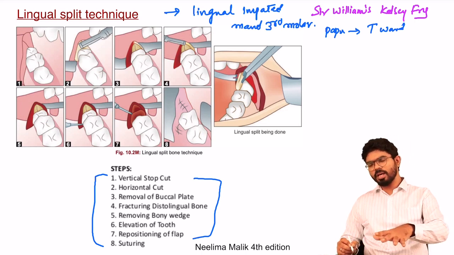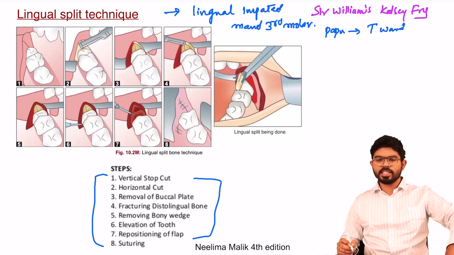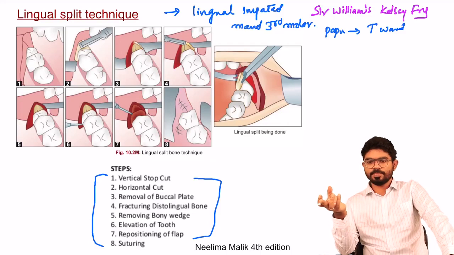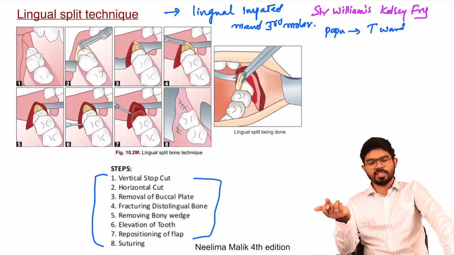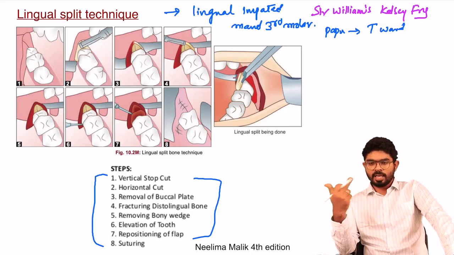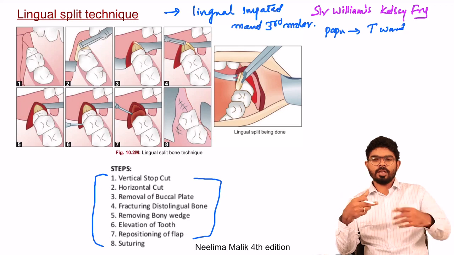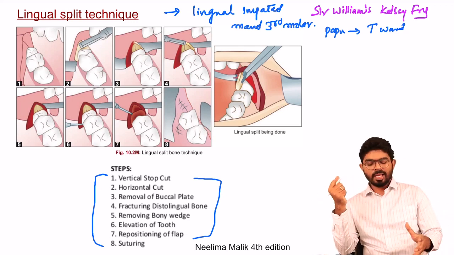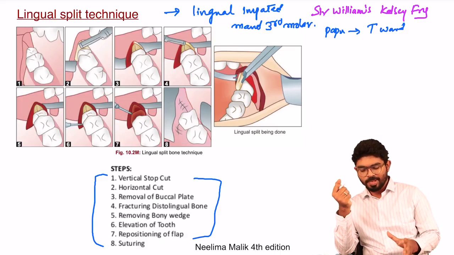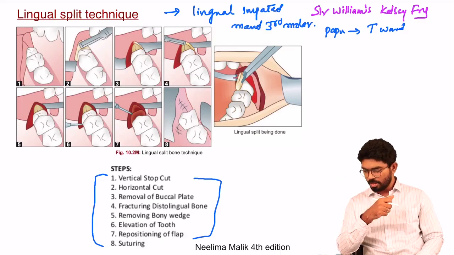Initially, it's very simple. As for every extracted tooth, you have to give a local anesthesia, followed by either Ward's technique of incision or modified Ward's technique of incision. Again, Ward's incision and modified Ward's incision are your most commonly asked diagram-based questions in your examination. Once you're done with the incision, the next step is you need to create the vertical stops.